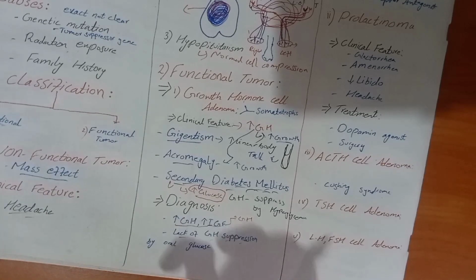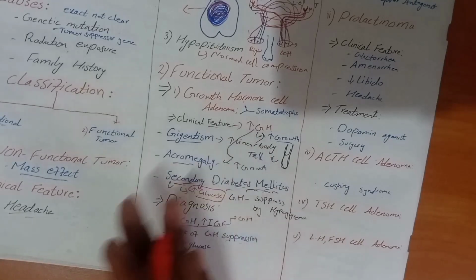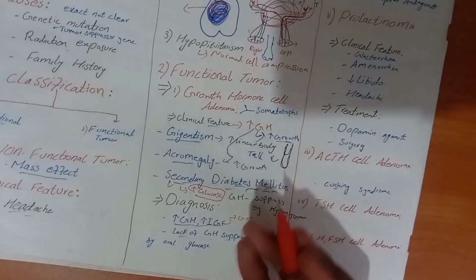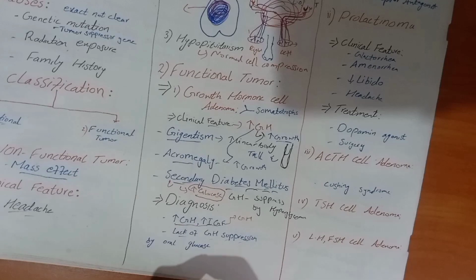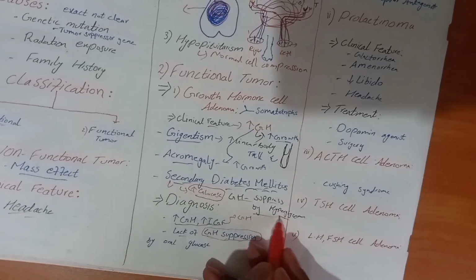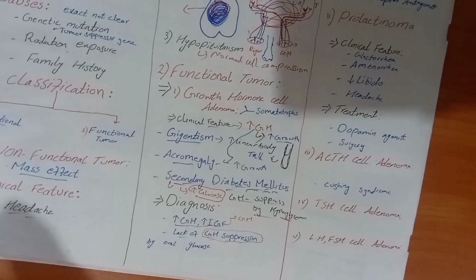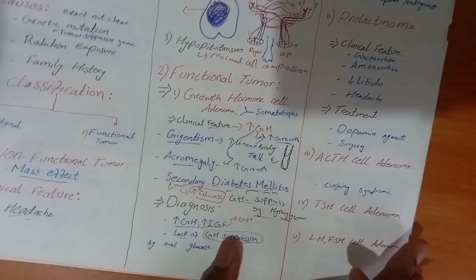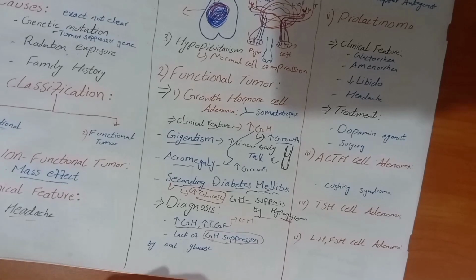We give oral glucose to the patient, and then we check growth hormone. In this patient, when we give oral glucose and then check, there will be no suppression of growth hormone. Normally, growth hormone is suppressed by hyperglycemia. When hyperglycemia occurs in our body, growth hormone is suppressed. But in this condition, growth hormone is not suppressed, and growth hormone persistently keeps increasing.